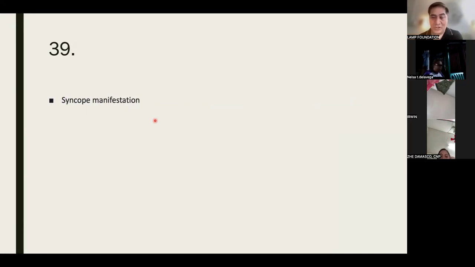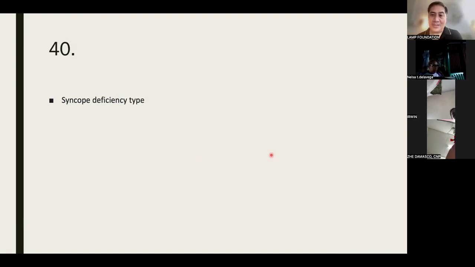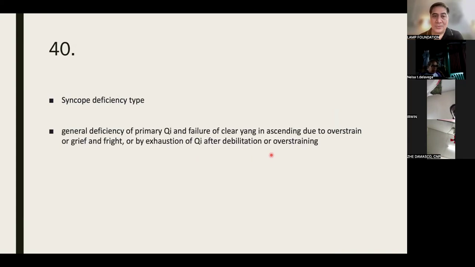Syncope manifestation. Oh, this is pronounced syncope. What is the manifestation in syncope? Sudden fainting, pallor, cold limbs, loss of consciousness, a result of emotional excitement, fright, debilitation, or overstrain. Okay, kaya kalma lang, no? Don't be too excited. Do not be too afraid. Okay, so we have two types of syncope. The first one is deficiency type. Can you describe it?